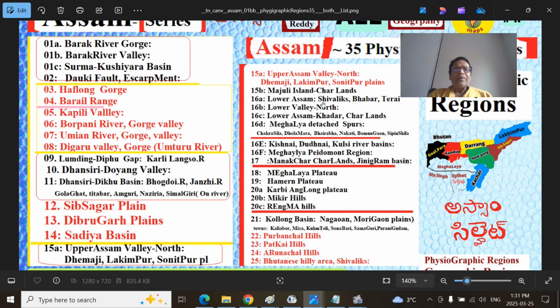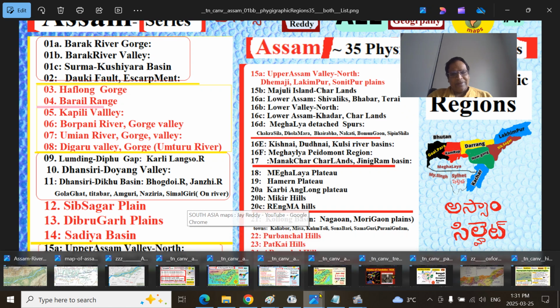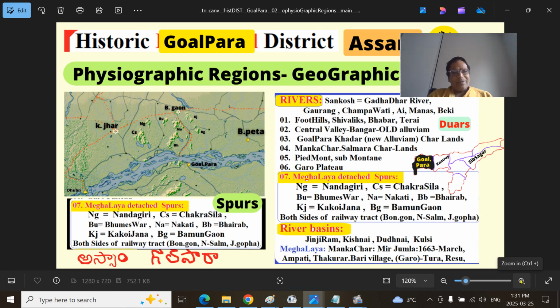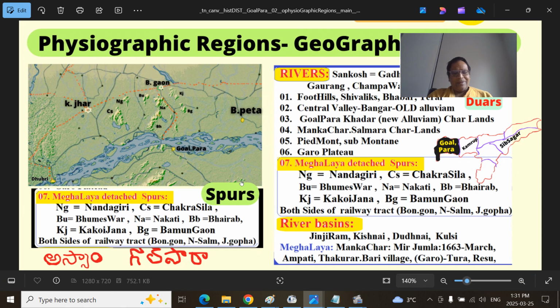So this is the north and Kadar Charland region. The Meghalaya detached spurs. The Meghalaya Plateau region has detached spurs. What are the Meghalaya detached spurs? It means Meghalaya is a plateau region, like an extension of the Deccan Peninsula, and this is the Khadar region and Bangar region. This is the lower part of the Assam Valley or Brahmaputra Valley.